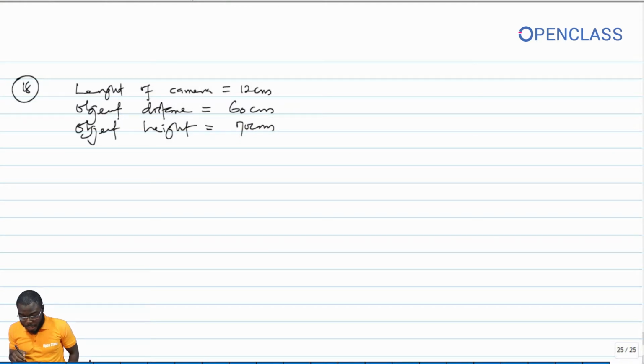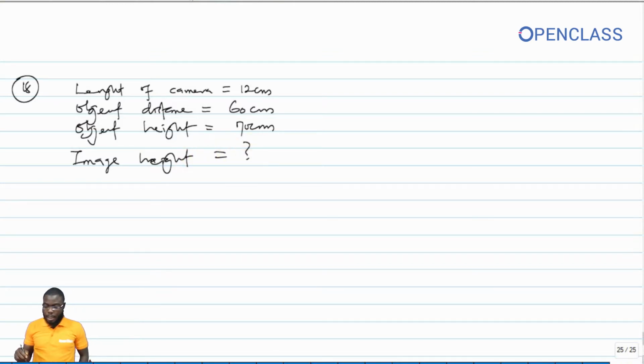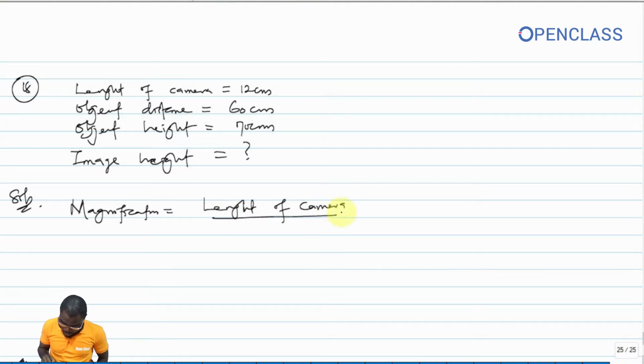So calculate the height of the image. So image height is not known. So here, solution, magnification. Recall that your magnification under light is equal to the length of camera divided by the object distance.